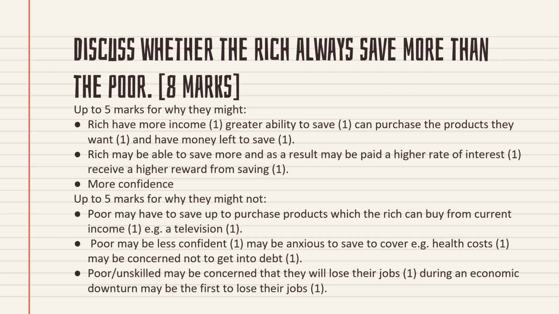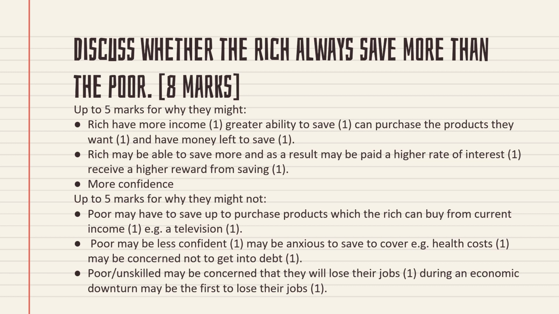So what will they do? They will save. The rich may be able to save more as a result, and may be paid a higher rate of interest, receiving a higher reward from the saving. Another reason they say the rich save more is that the rate of interest is very high. So if they save, they will get more returns on their saving. That's why it will encourage the rich to save more money.